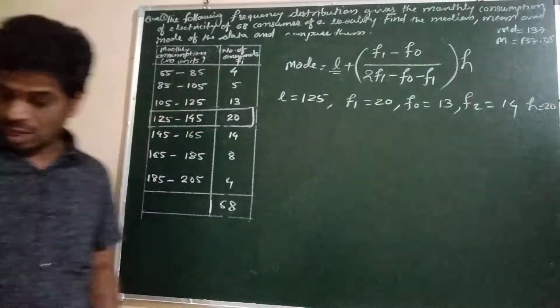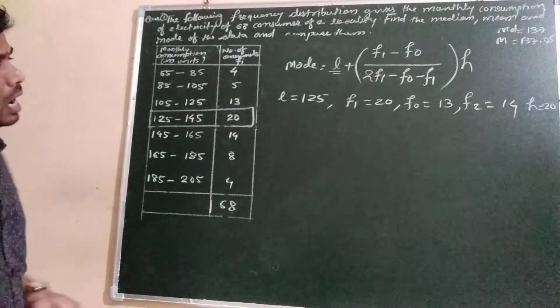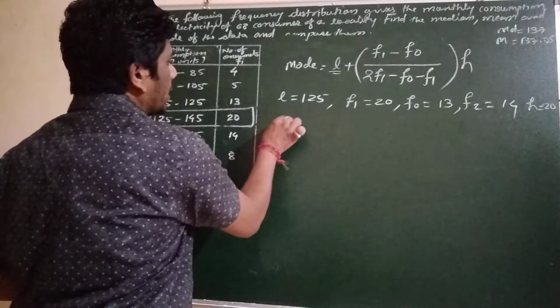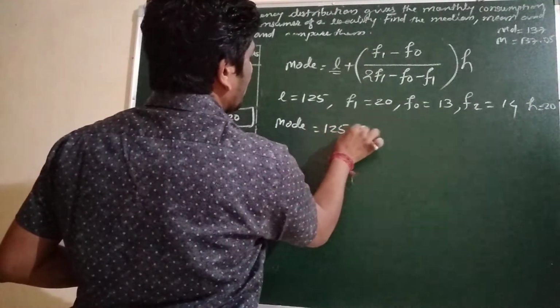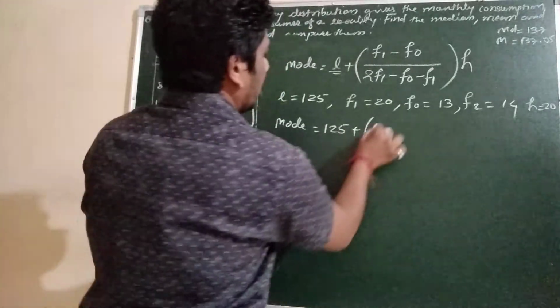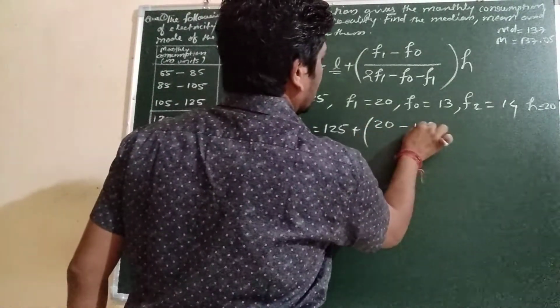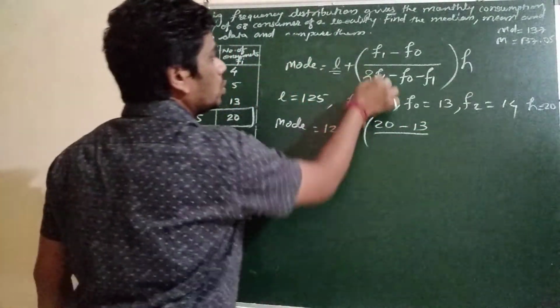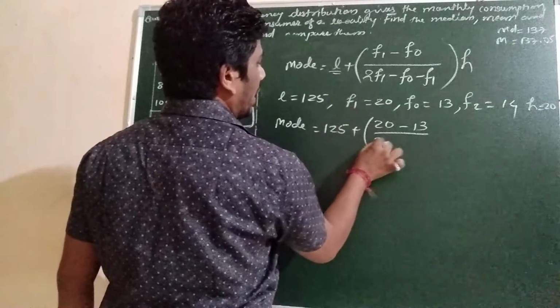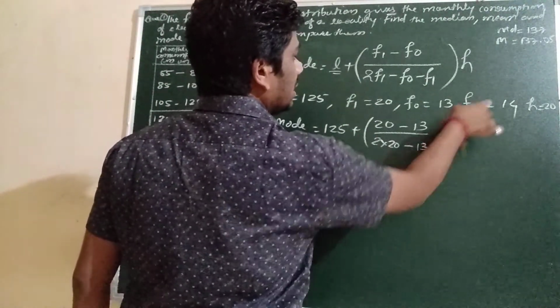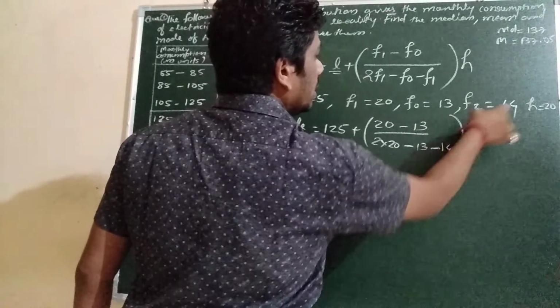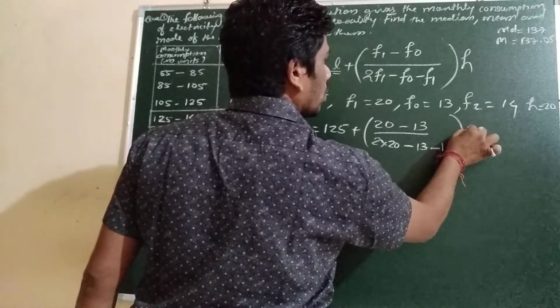So we will apply here: mode equal to L is 125 plus F1 is 20 minus F0 is 13 upon 2 into 20 minus F0 is 13 minus F2 is 14, into H. H is how much? 20.